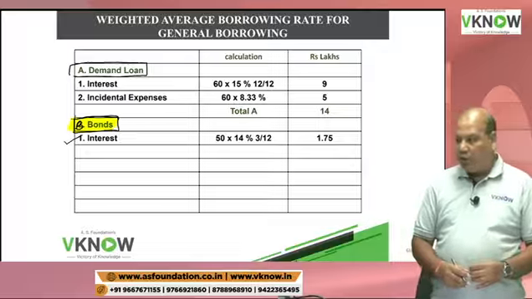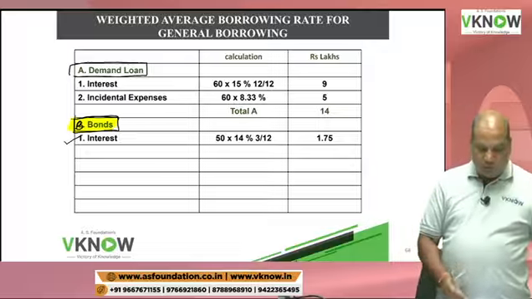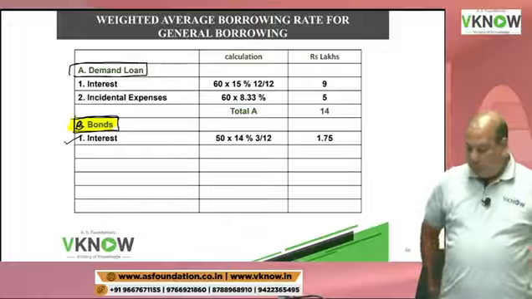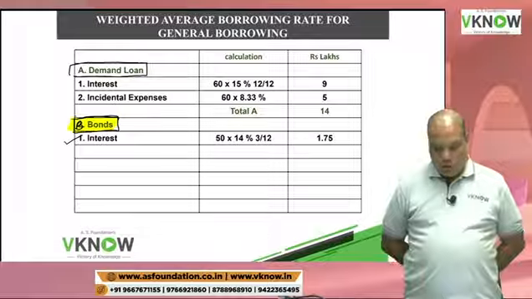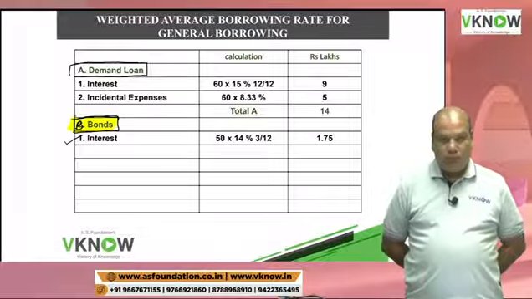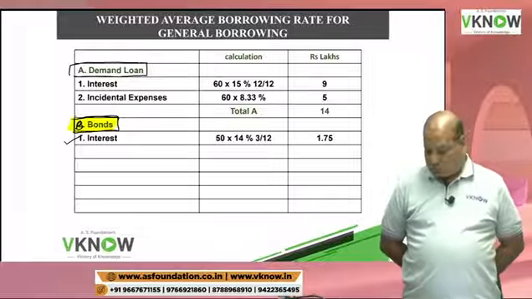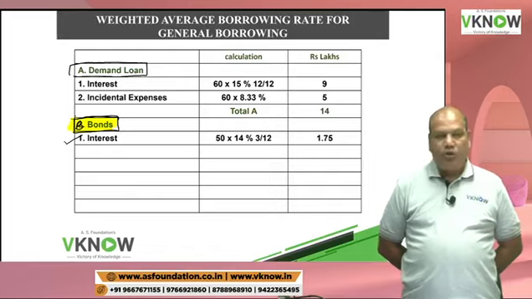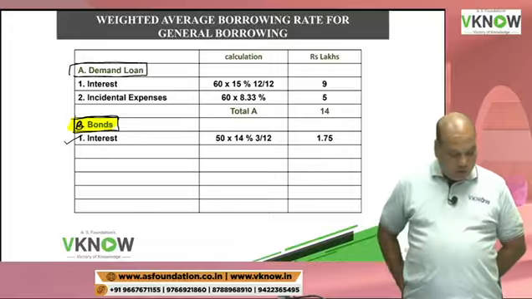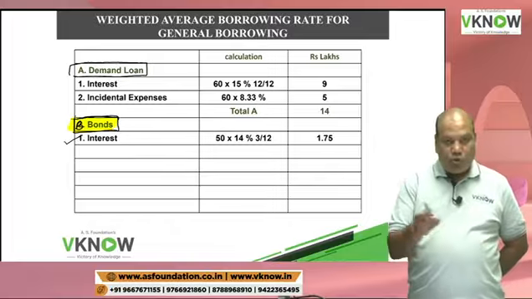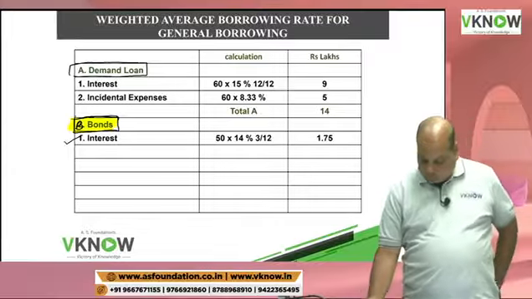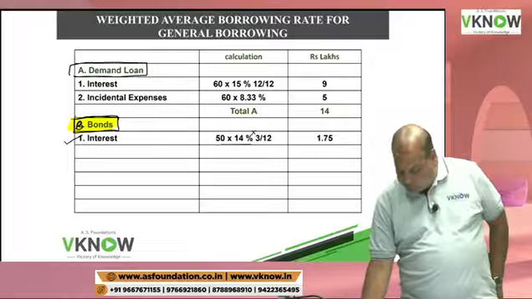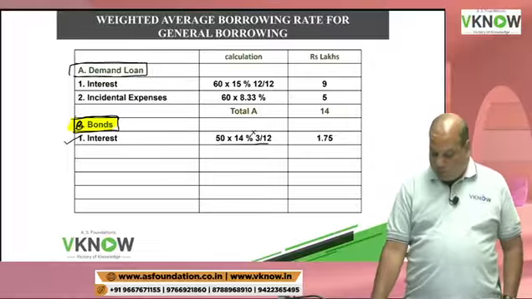First write down interest. 50 into 14% into 3 by 12. It is outstanding for 3 months only, from 1st October to 31st December. So check the answer, 1.75.